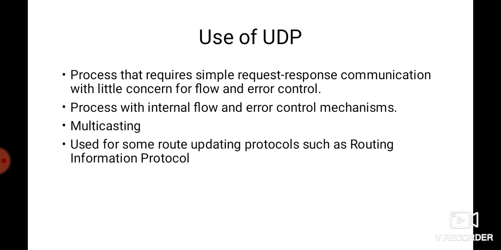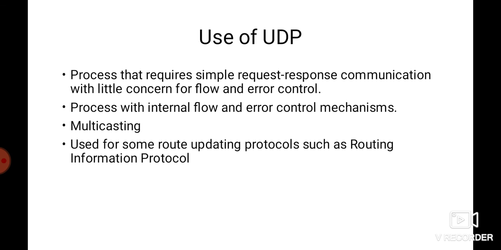UDP is suitable for a process with internal flow and error control mechanisms. So the processes which already provide error control mechanisms can use it, because error and flow control are already being provided, so there is no need for them in UDP. UDP is also suitable as a transport protocol for multicasting. Multicasting capability is already embedded in the UDP software. In TCP, we don't have multicasting capability, so whenever multicasting is needed, UDP is used.